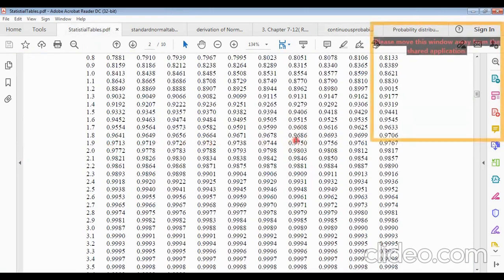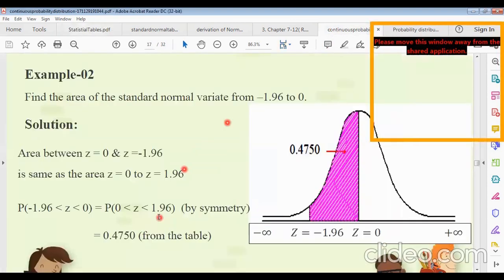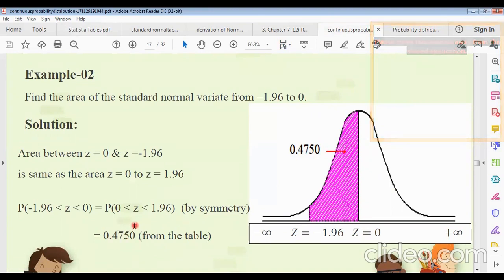So 0.9750. So 0.9750 minus 0.5 will be the required area, 0.4750. Understand everybody, I hope.